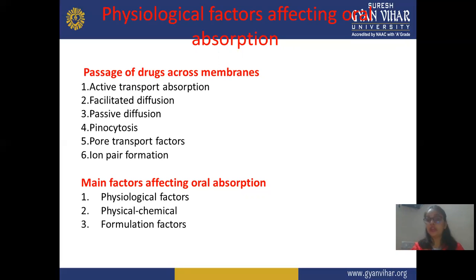Then the formulation factor: not only physiological or physicochemical factors, but the formulation factor is also responsible for drug absorption. In the formulation factor there may be compression time, compression machine, dies and punches, some insolubility parameter, or some other foreign particles that also affect your formulation. So these are the major types of factors affecting drug absorption, and further this is divided into subcategories.